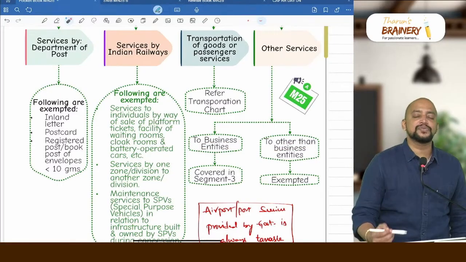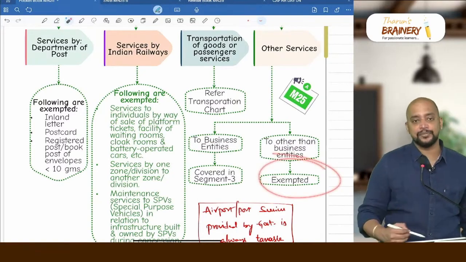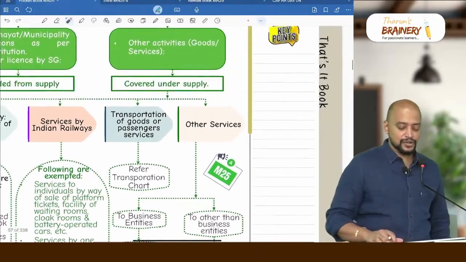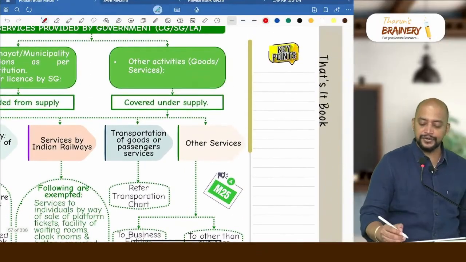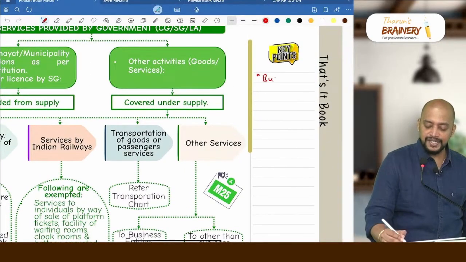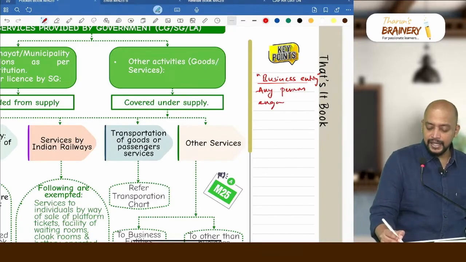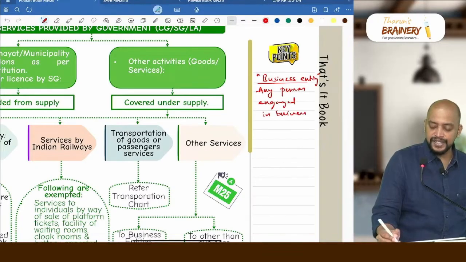Other than business entities means individuals will be exempted. So what does business entity mean? Any person engaged in business is known as business entity. So you just write down there: what is the meaning of business entity? Business entity means any person engaged in business.